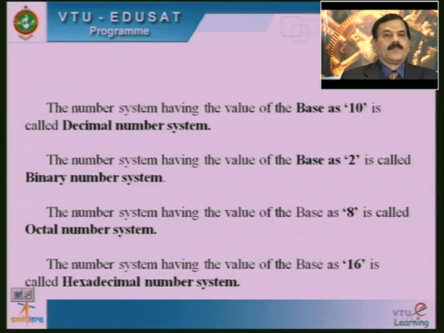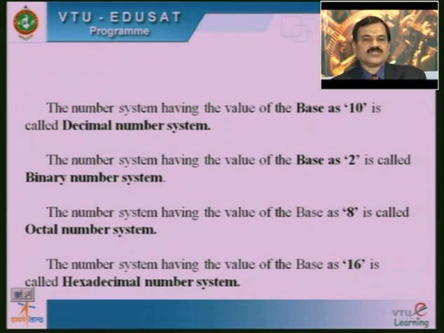For example, the number system having the value of base as 10 is called decimal number system, and the number system having the value of base 2 is called binary number system. The number system having the value of base as 8 is called octal number system. The number system having the value of base as 16 is called the hexadecimal number system.